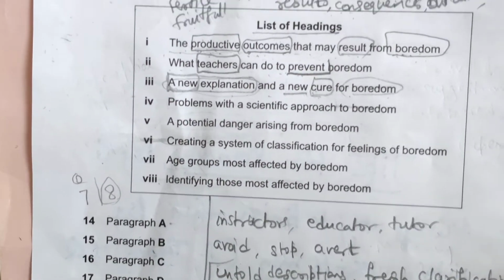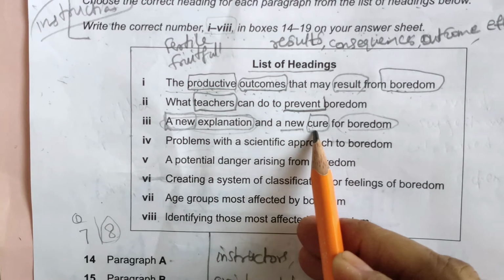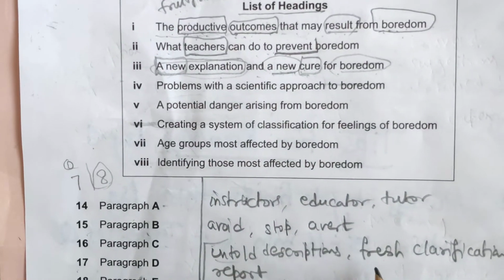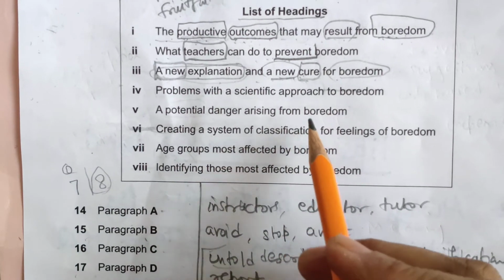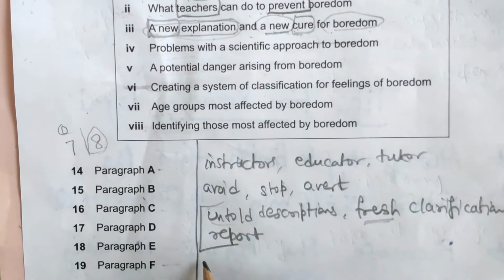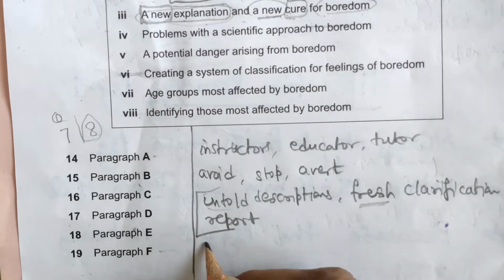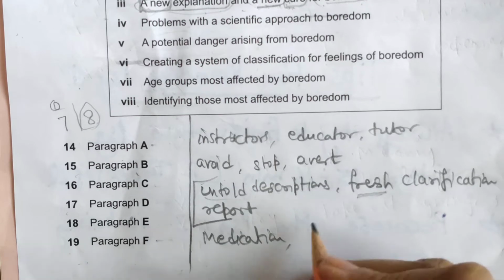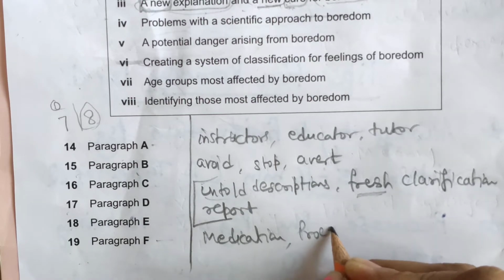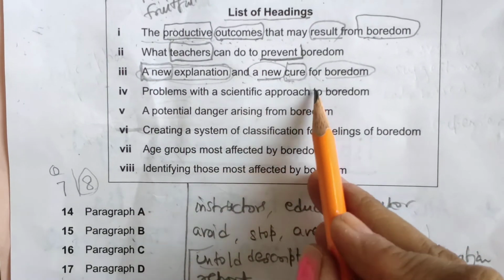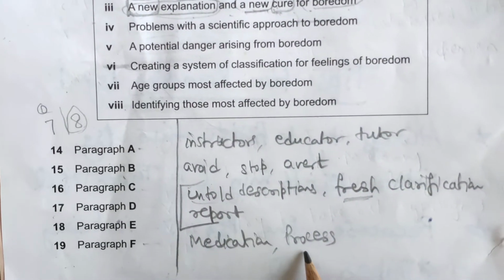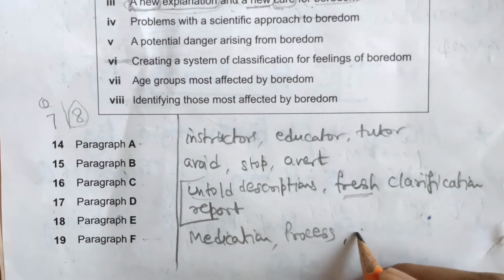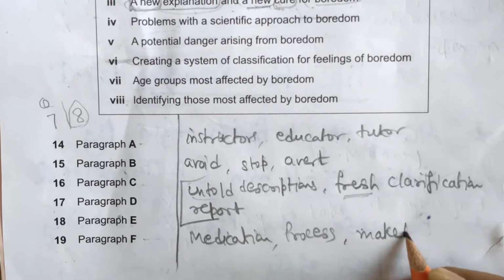Next is: and a new cure. What is cure? We already know new can be untold or fresh. For cure we can get words like medication, some new process. Since they are talking about boredom, there may be some process, something that is making things better.